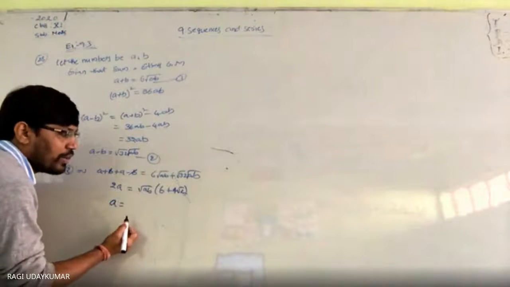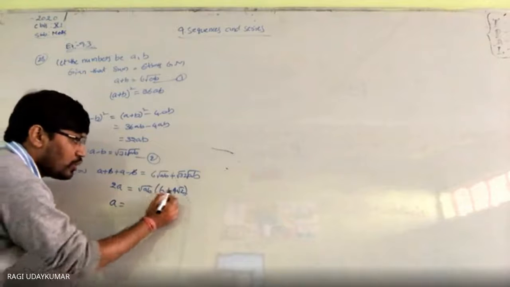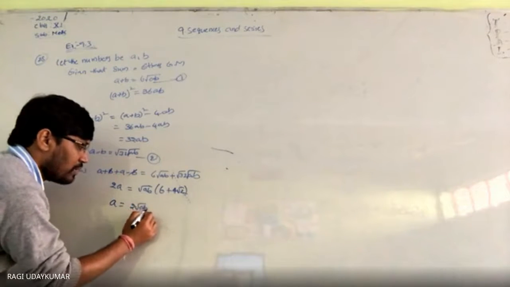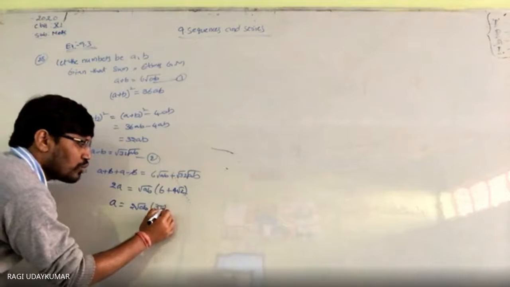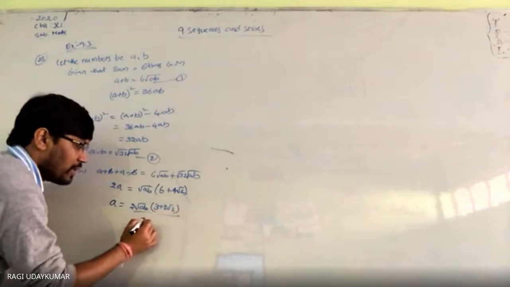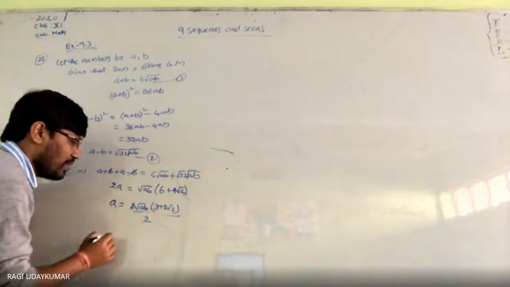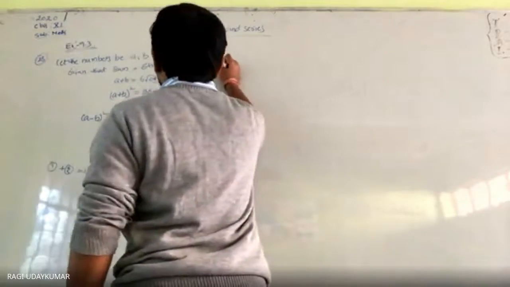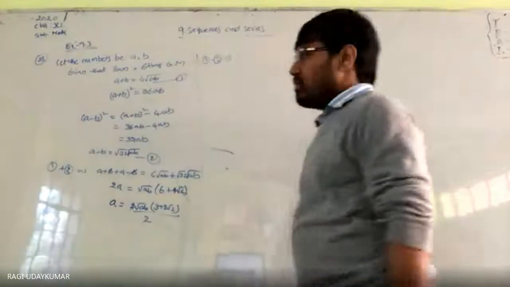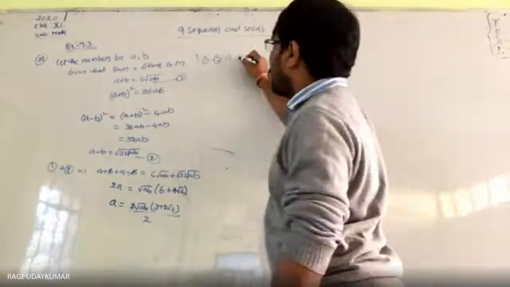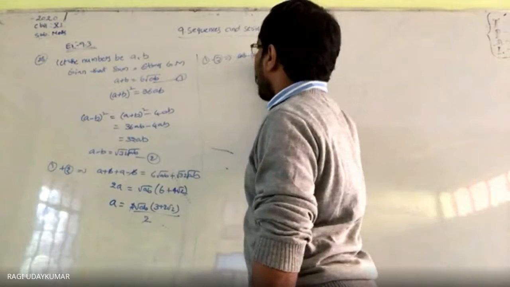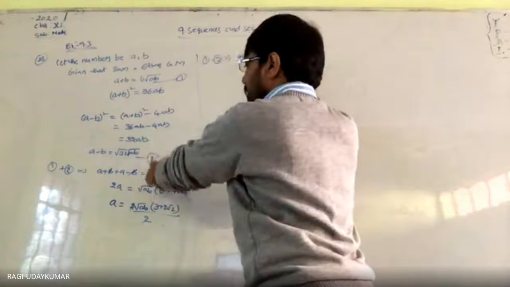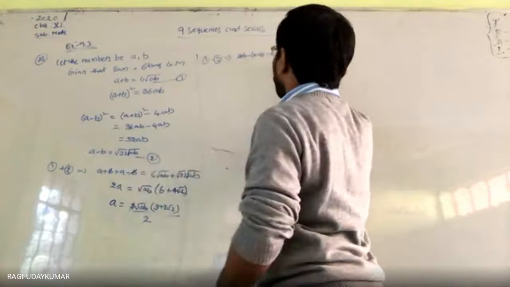A is equals to what here? 2 common लेने से, 2 root ab into 3 plus 2 root 2 by 2. ये 2 इधर आया, 2 भी लेंगे. So let it be like this, and 1 minus 2 पर b आ जाएगा ऐसे. First equation minus second equation: a plus b minus a minus b is equals to 6 root ab minus 4 root 2 ab.